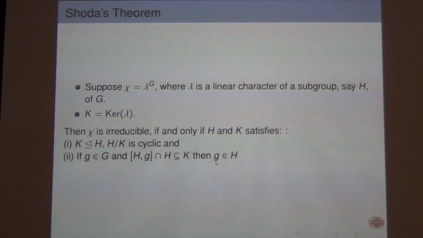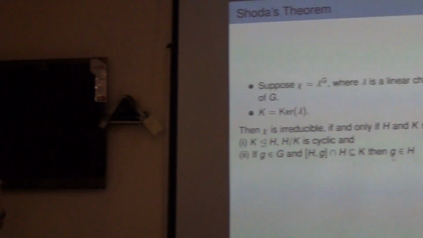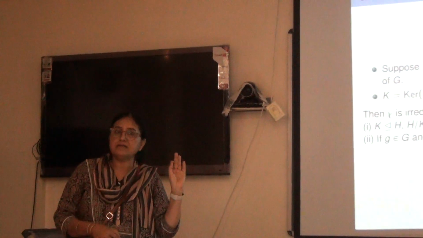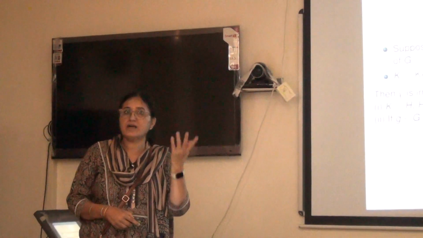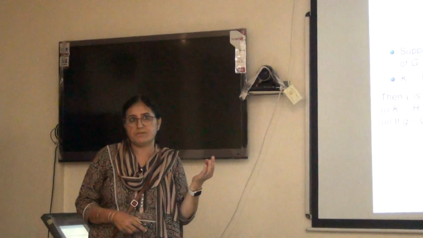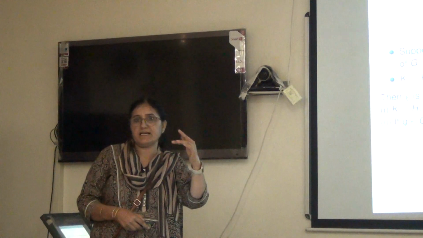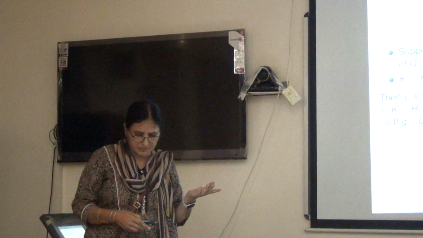You can forget the technical details if you are new to representations or monomial characters, but you can just think that Shoda gave a criterion, a necessary and sufficient condition, for when a character induced from a linear character of a subgroup is irreducible. So what should be the conditions on H and K, so that if I take a linear character on H with kernel K and induce it to G, it is irreducible.